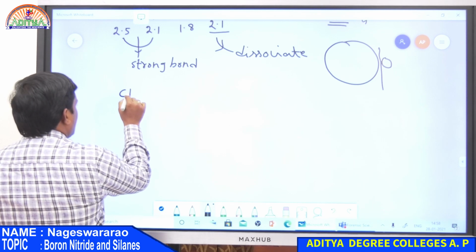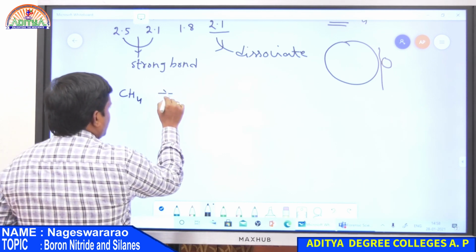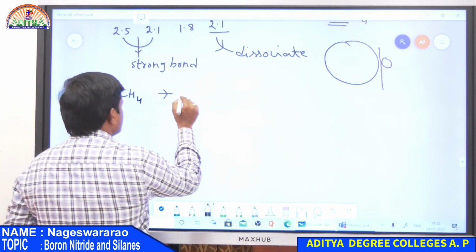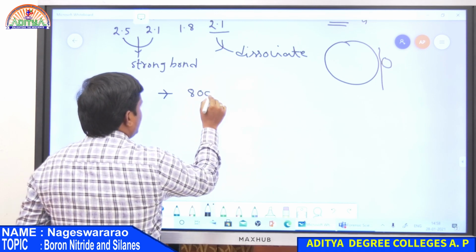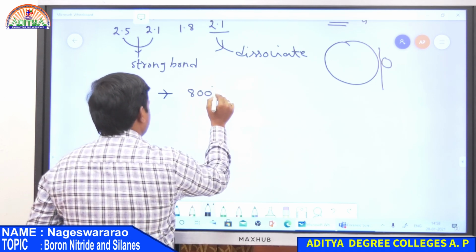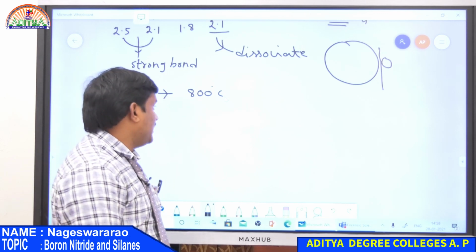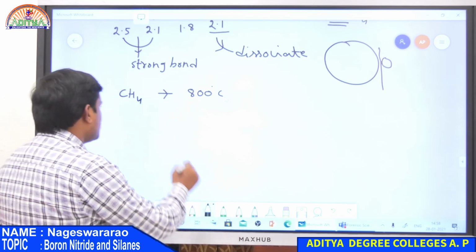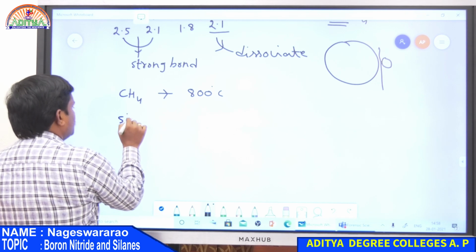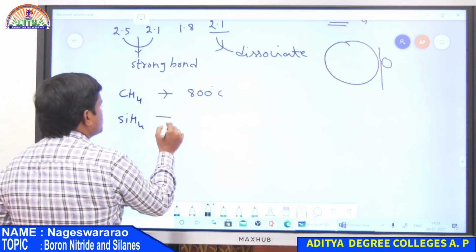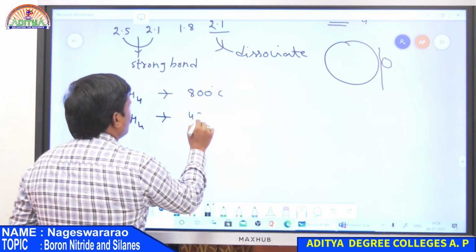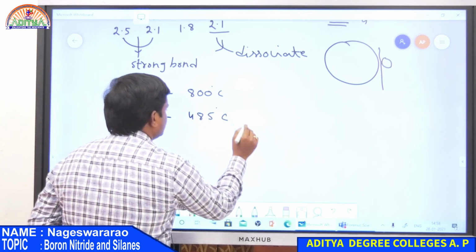CH4 has high thermal stability; methane is only decomposed at 800 degrees centigrade, whereas SiH4 decomposes at nearly 485 degrees centigrade.